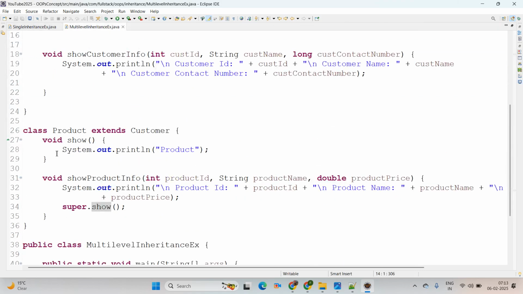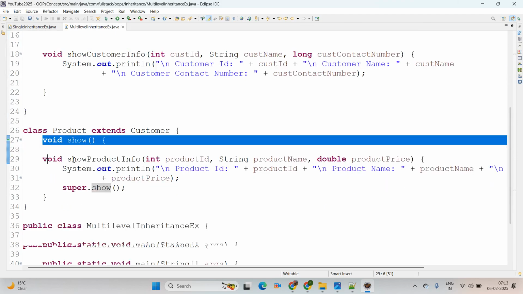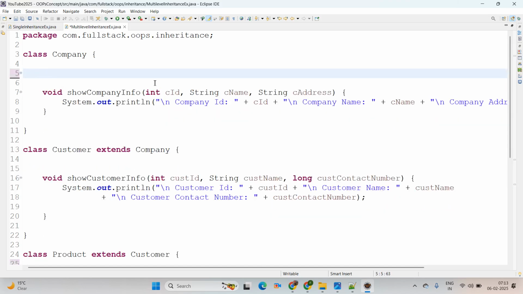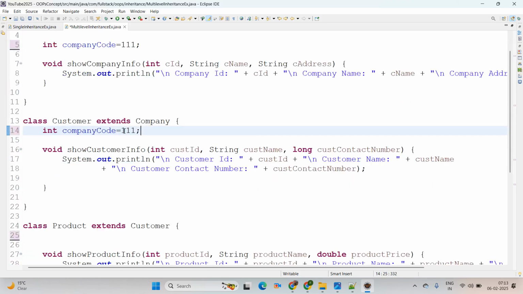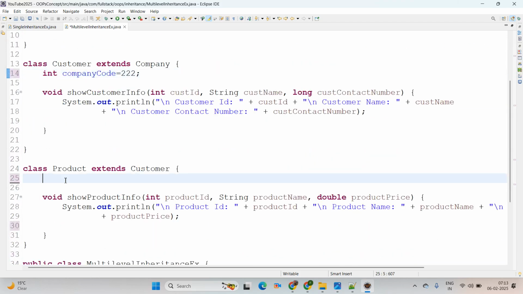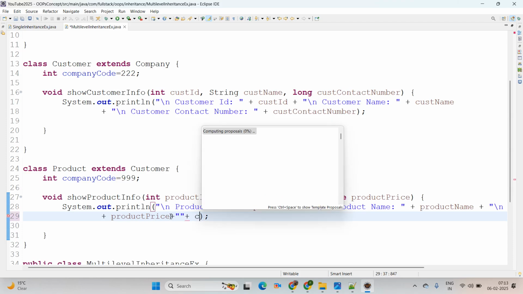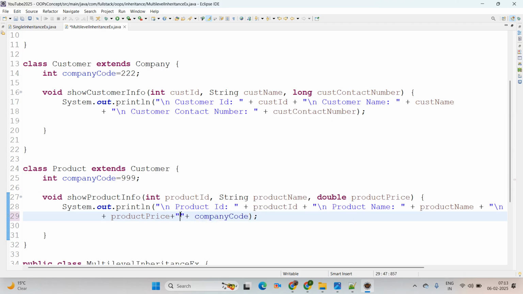Yeah. One more scenario I want to create. I will delete this scenario from here. Okay. Yeah, I am just creating an integer here. You can simply say company code equal to, we are passing here 111. Then in each class I am just going to mention this company code. Okay. Everywhere. There I am passing 222. And here I am passing, this will be 999. Then here we are trying to print, this will be company code, and here I am using \n, this will be company code.